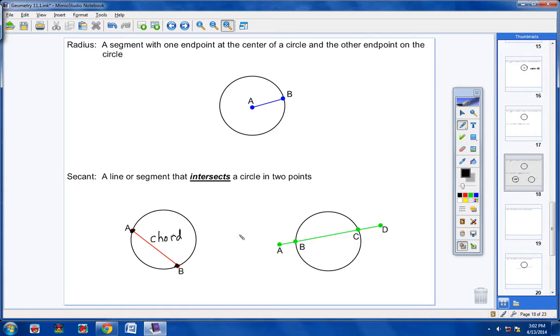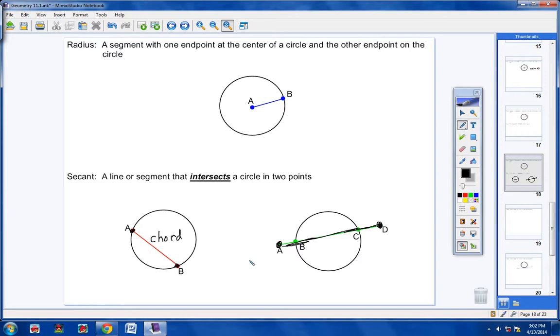Now a secant line, or as we call it just a secant, is a line or a segment that intersects a circle in 2 points. In other words, it goes all the way through the circle, okay? So we would not call AB a secant. We would not call BD a secant or BC. We would say that AD is a secant line, or we just call it a secant, okay?